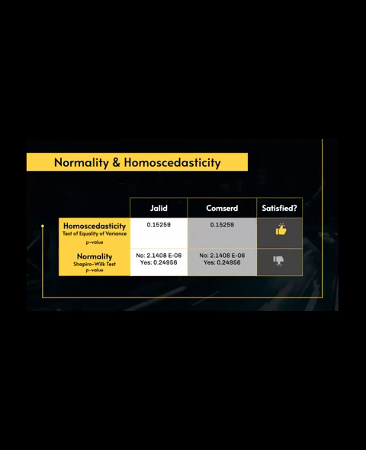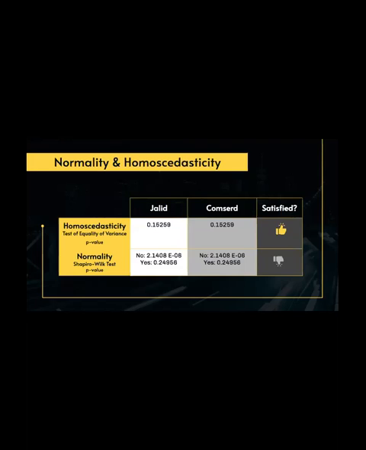So my homoscedasticity was satisfied for both JLID and ComCert, and you can see that because I had a higher p-value than the 0.05 or 5% significance level, as they were actually both the same, 0.15259, and so this means that they were satisfied.